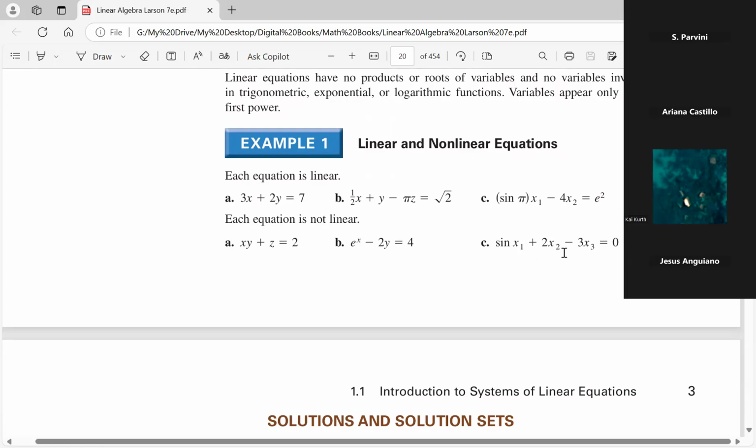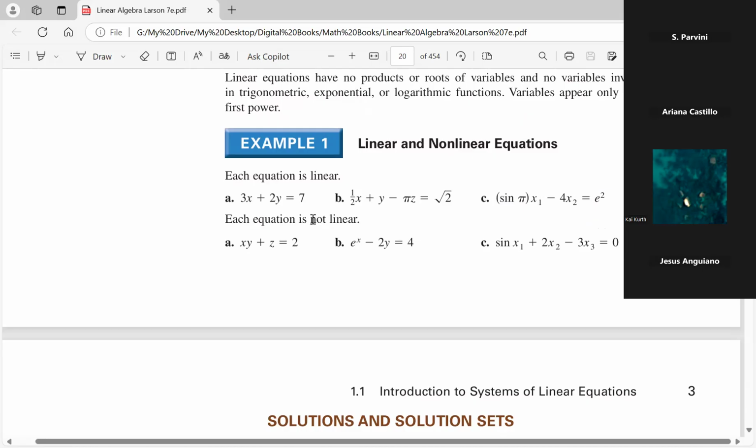Now, remember I said we are not allowed to have something like sine x, and we're not. C is also linear because x, see x sub 1, that's just x. There's no sine x here. Sine pi, that's a real number. It's a coefficient. Coefficients can be anything, so this is perfectly fine. The b on the right side in this example is e squared, and that's an irrational number. It's not a variable, right? Remember e, the base of the natural log? That's what that is. Therefore, all of A, B, C, the first part, are linear.